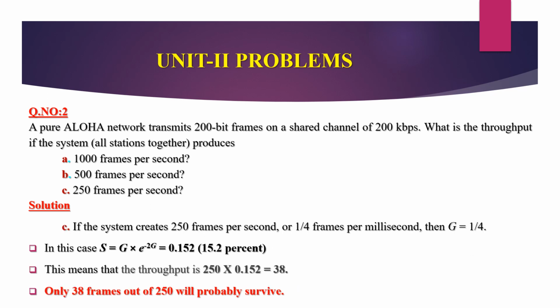Let us go to the third case: what is the throughput if the system produces 250 frames per second? If the system creates 250 frames per second, or 1/4 frame per millisecond, then G is equal to 1/4. For pure Aloha, throughput S is G times e to the power minus 2G, that is 0.152, or 15.2%. This means the throughput is 250 times 0.152, which is about 38. Only 38 frames out of 250 will probably survive.